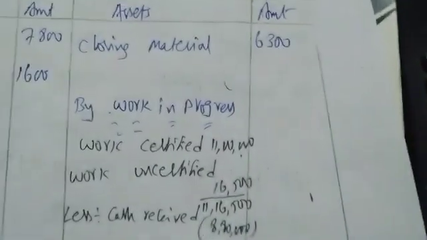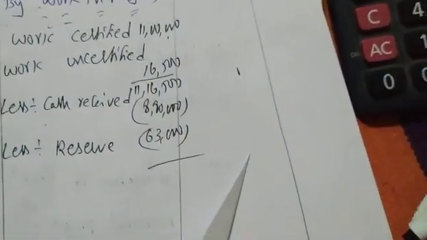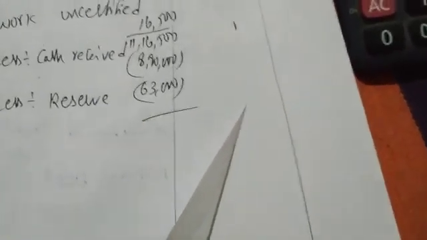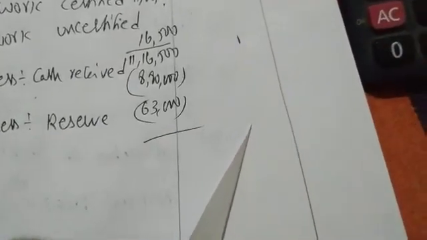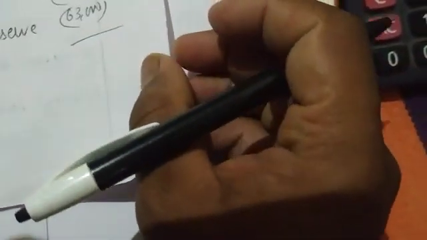Done. I do the calculation. 11,65,000 minus 8,80,000 minus 63,000.